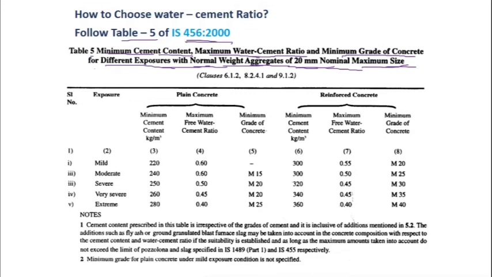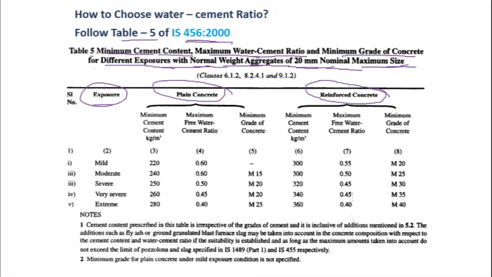So from this table, you can decide what is the proper water by cement ratio that you have to choose. But you need to know two things first. That is, what is the exposure of the member? And the other thing is, is it plain concrete or reinforced concrete?